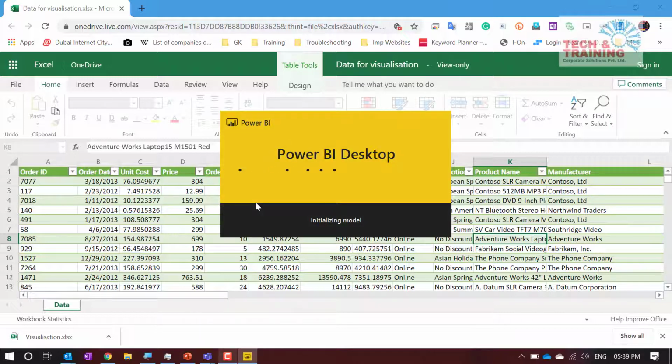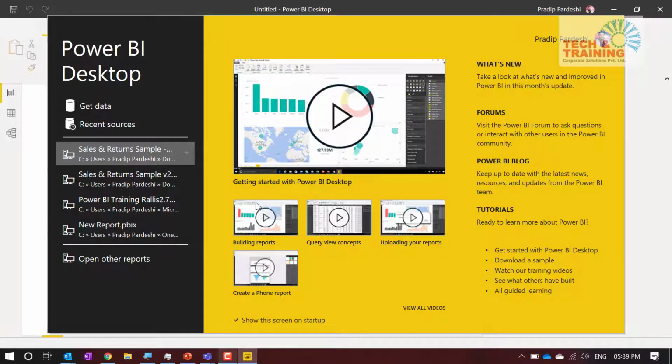So till the time it opens, let me tell you what exactly is Power BI desktop. Whatever charts and automation that we have learned in Excel, like Power Query, we also have seen we can manage huge data in Power Pivot. This session of Power BI desktop is a combined session of the previous two workshops, which is Power Query and Power Pivot. Those are nothing but a data analysis tool and an automation tool. Power BI has all the features of Power Query and Power Pivot, as well as certain additional features.